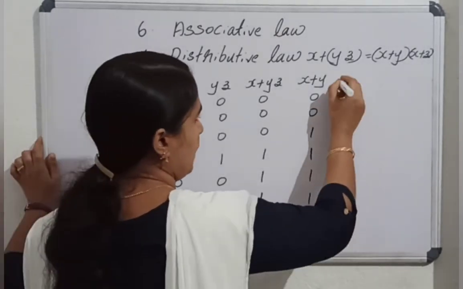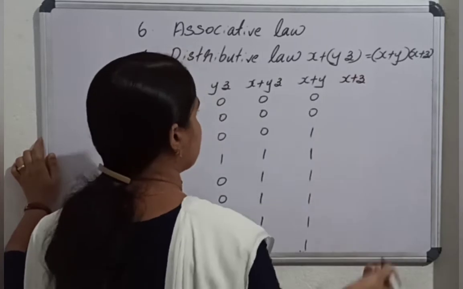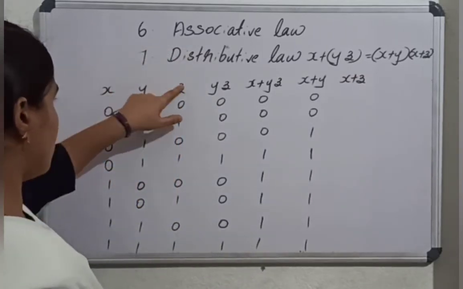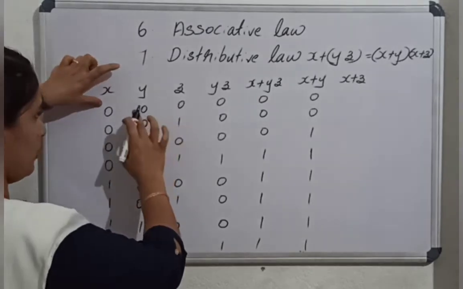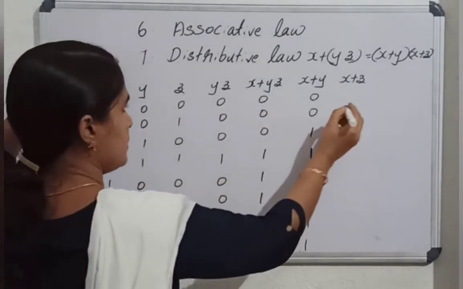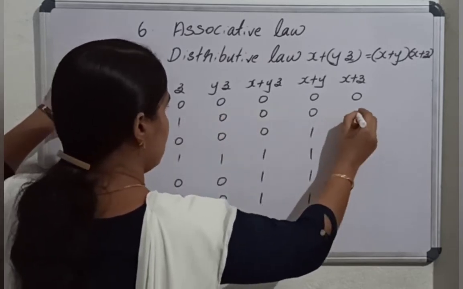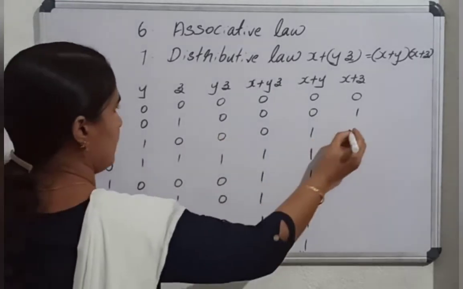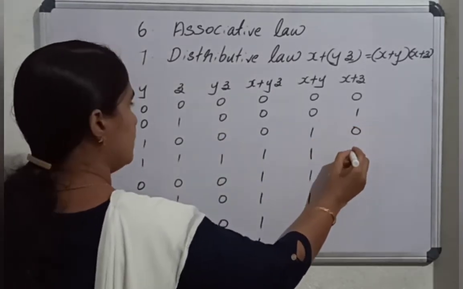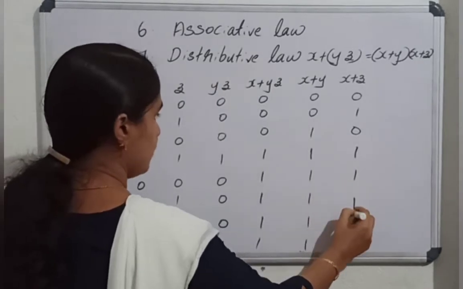Next is x or z, these two columns. So 0 or 0 is 0, 0 or 1 is 1. Then next to these two columns, 0, then 1, then in all other cases it is 1.